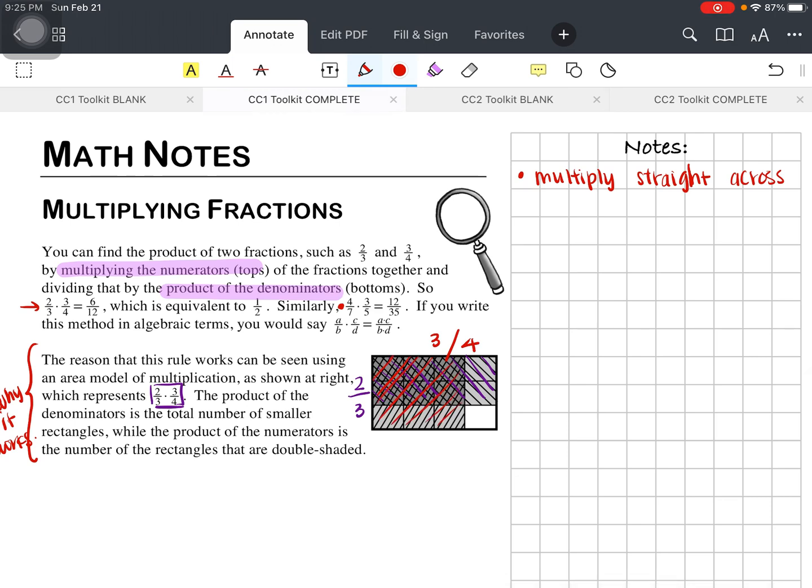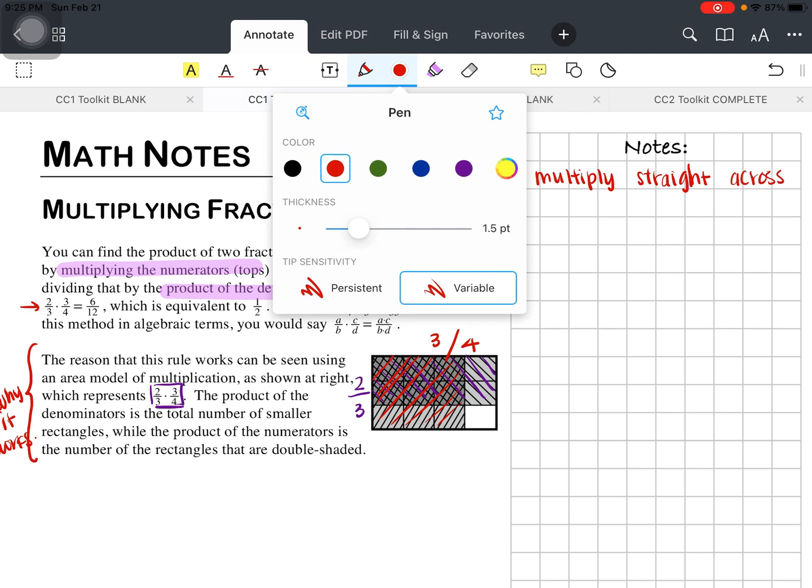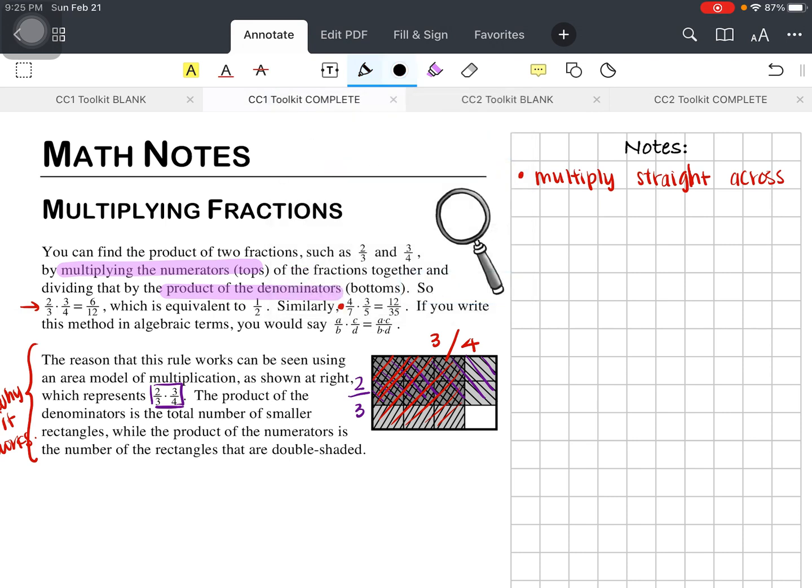And what you're looking at is how many did we double shade? So like you're looking at the darker shades, right? This is both red and purple. This is both red and purple. This is both red and purple. Right here on the right-hand side, that's only purple. Right here on the bottom, that's only red. So if I count, there's 6 shaded total out of all of the boxes. And if you count up all the boxes, there's going to be 12 boxes, right? So if you look, there's 4 across, 3 down, 4 times 3 is 12, and this simplifies to 1/2,